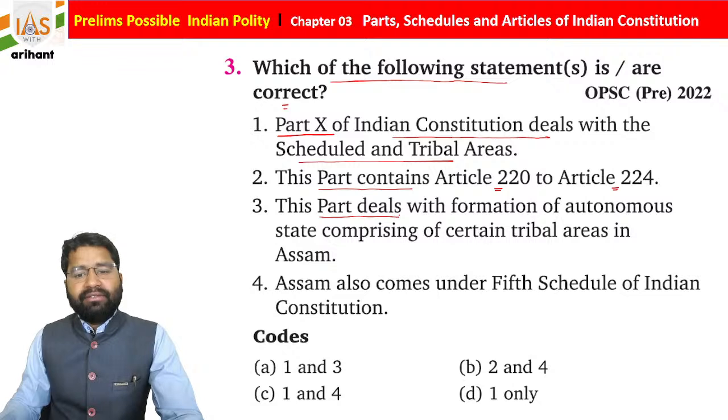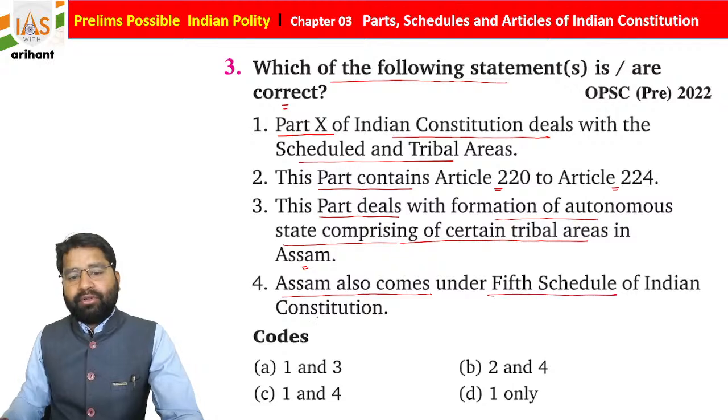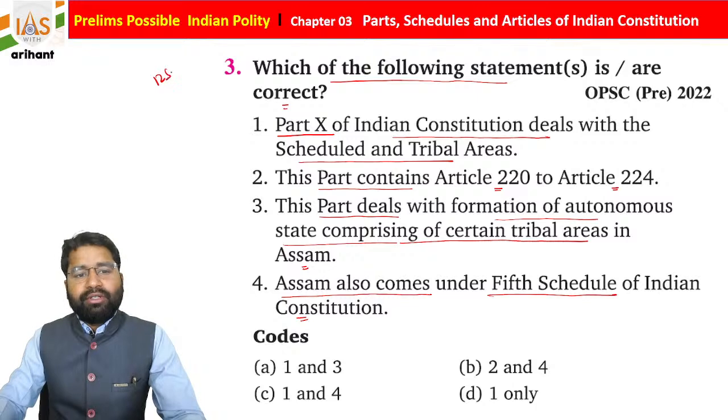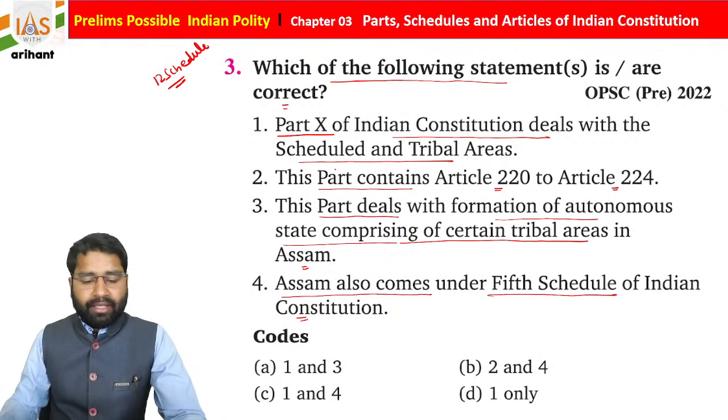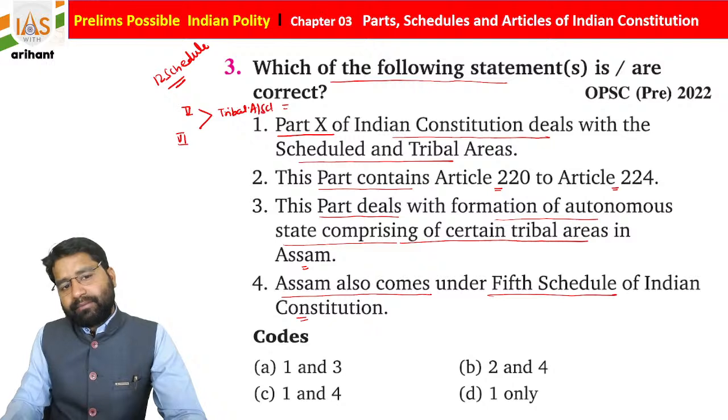This part deals with the formation of autonomous states comprising certain tribal areas in Assam, and Assam also under the 5th Schedule of the Indian Constitution. As you know, we have 12 schedules now, but initially there were only 8. Schedule number 5 and schedule number 6 are basically for the tribal areas as well as scheduled areas.